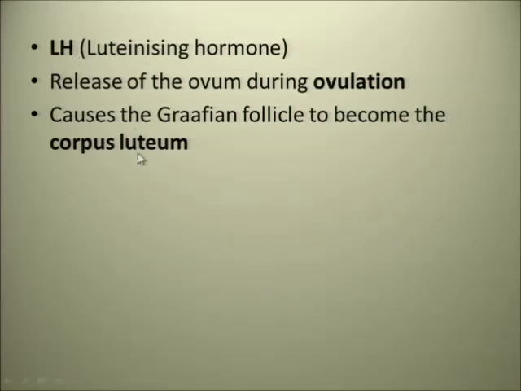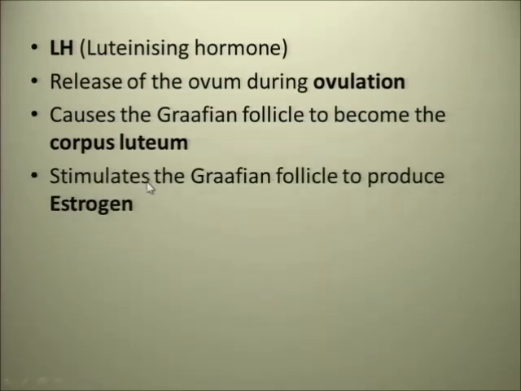So these questions can also be asked, and I think they will be asked more in the human reproduction type of question, as they were going to ask this in the endocrine system. It stimulates the Graafian follicle to produce estrogen, and this estrogen we will see later on. The Graafian follicle also has a negative feedback with the pituitary gland about estrogen and FSH, but we will emphasize that and show you the negative feedback type of questions that they can ask you and how to answer this.